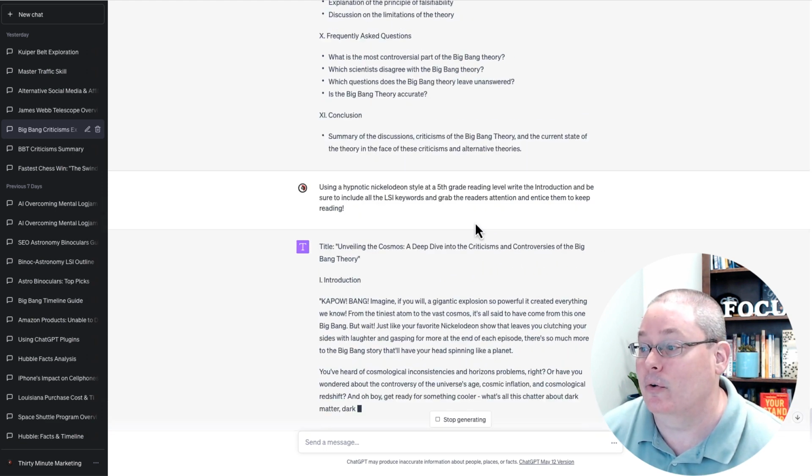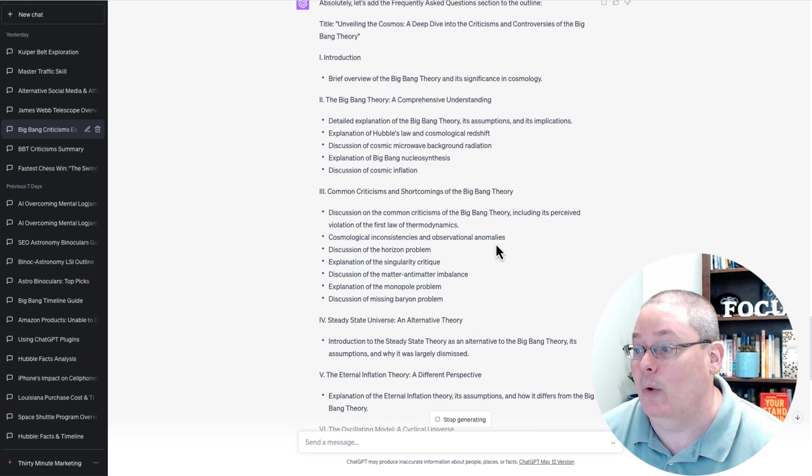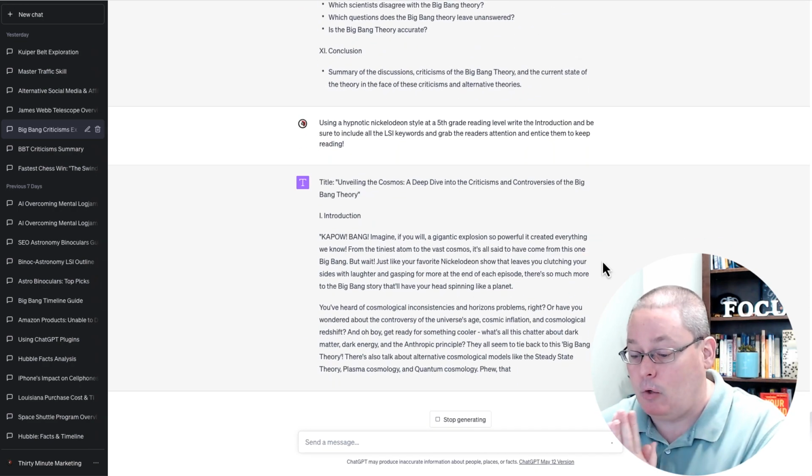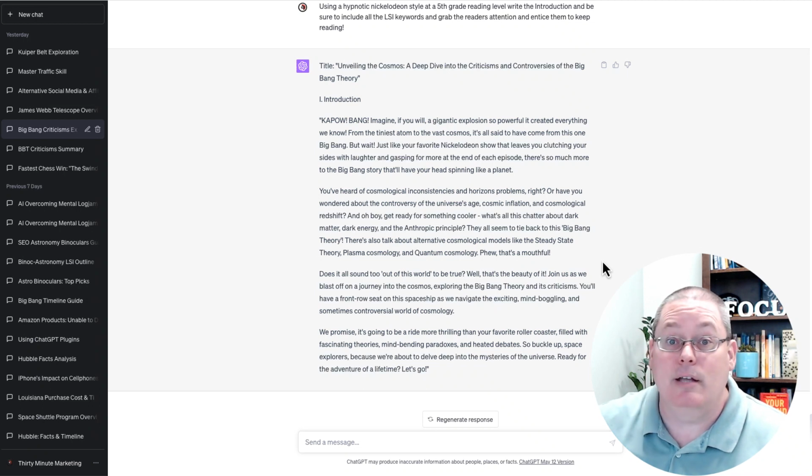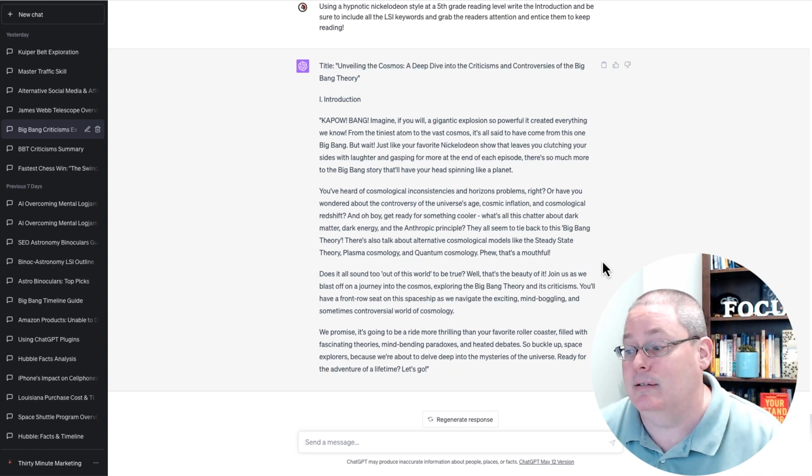Then I'm going to move through each of these sections and have it write each section. And then we'll get that up on Grooveblog, and then we'll take some of the things that we've learned using the plugins and maybe do a comparison to the top articles, see how we can improve this, see if we can add any videos and or images, and go from there, because this is day 40. As we move along to day 100, we're doing a lot of stuff, and we're about to get to day 50, where we're going to just reset and look at everything that we've accomplished up to day 50, and then look at what's going to happen on out to day 100 as we keep going, creating content, and see what we get.